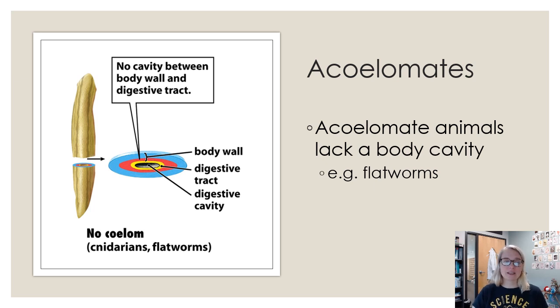So here we can see an example: the red and the blue layer is your body wall, and the yellow is the lining of your digestive tract. You will have a digestive tract. That's hollow, but there's no spaces outside of that, right? The digestive tract is in continual contact with the body wall. So flatworms are an example of an acoelomate.